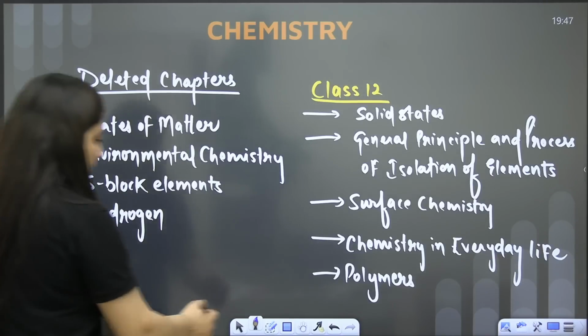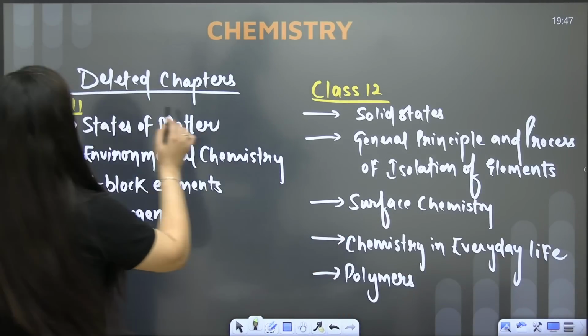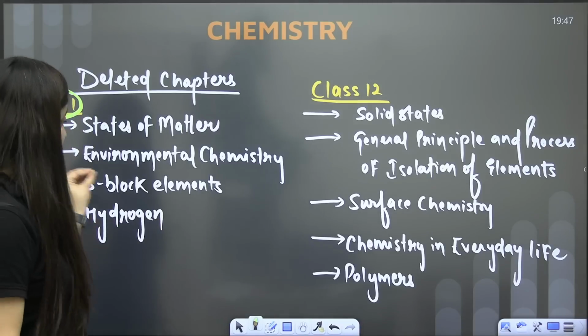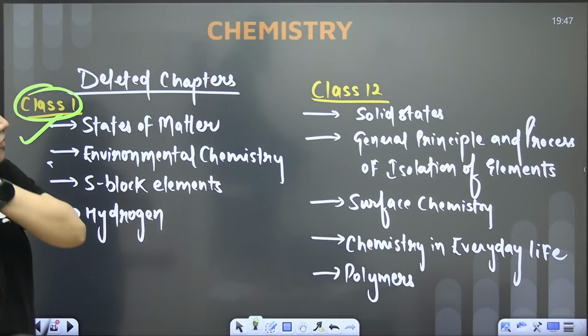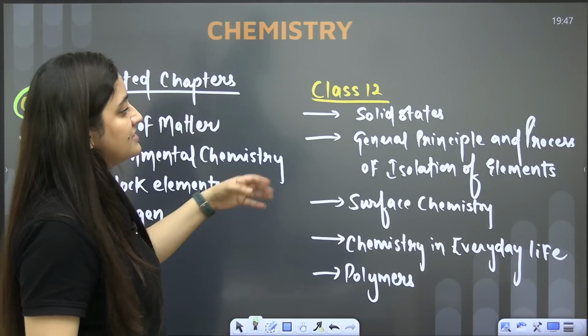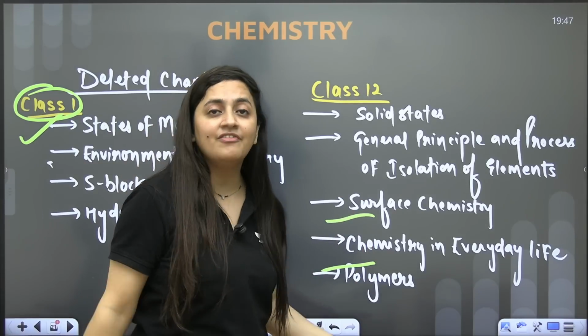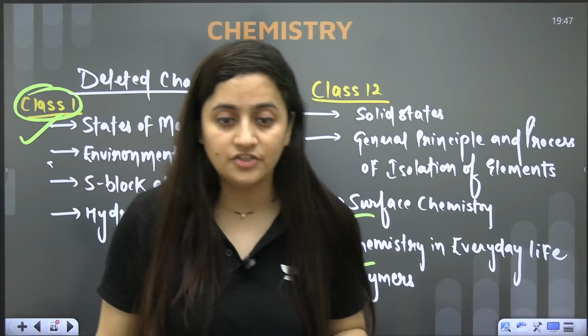Now when you talk about the chemistry, yes, major changes were there, right? So deleted chapters from class 11: states of matter, environmental chemistry, s block element, hydrogen. For class 12: solid state, general principles and processes of isolation of elements, surface chemistry, chemistry in everyday life and polymers. These are the deleted chapters.